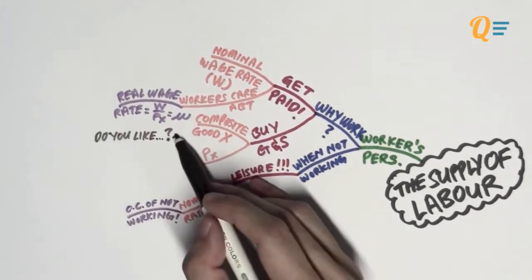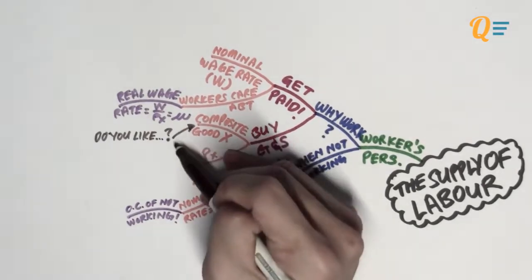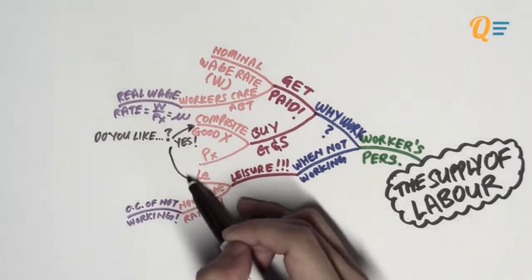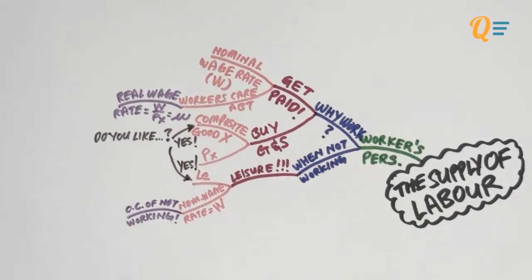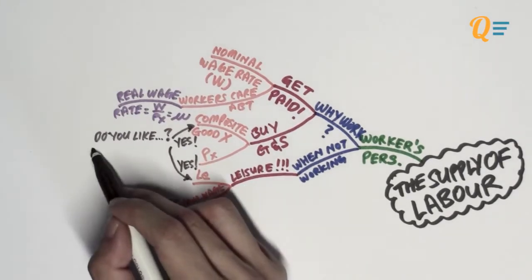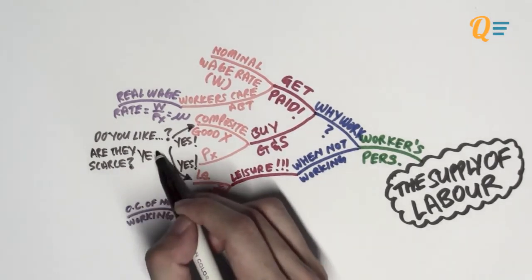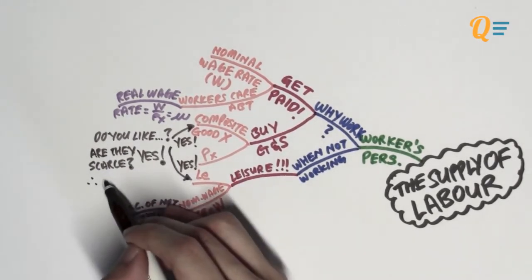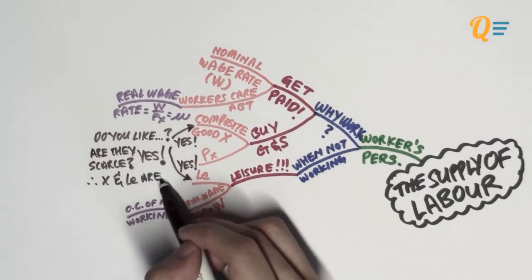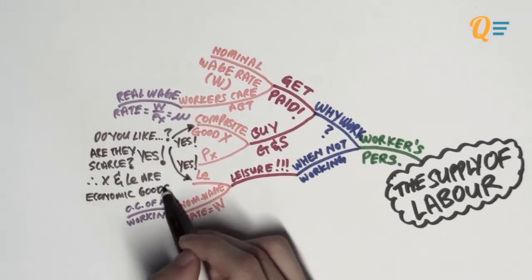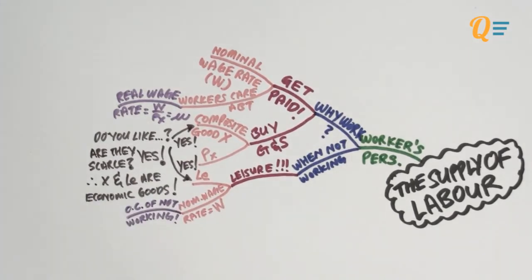So let me ask you this. Do you like goods and services? Well, of course you do. And do you like leisure? Well, of course you do. Who does not? And the next question is, are goods and services and leisure scarce? Well, of course they are. There's a limit to how much you can get of both of them, right? Therefore, good X and leisure, they are economic goods. Okay, they're economic goods because they are scarce and they are desirable.